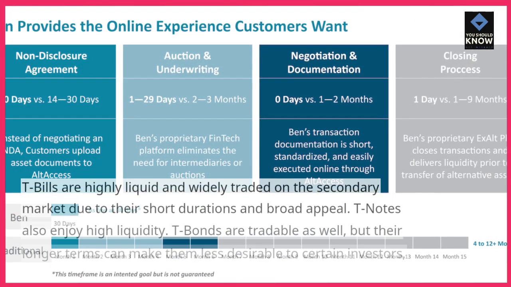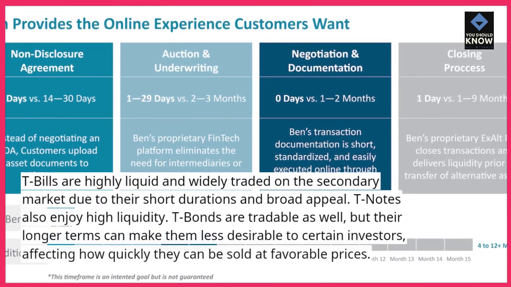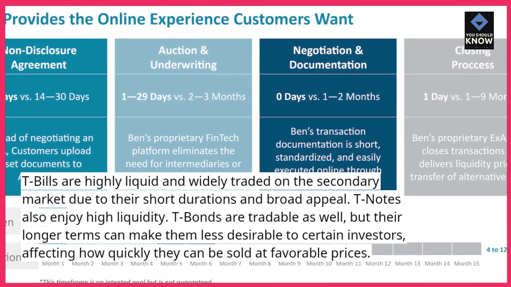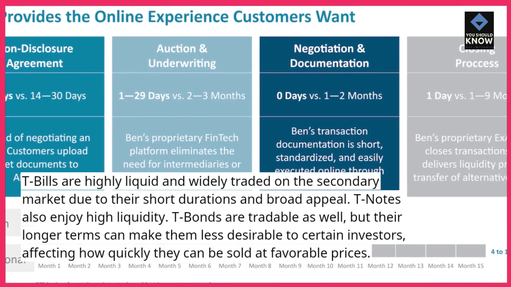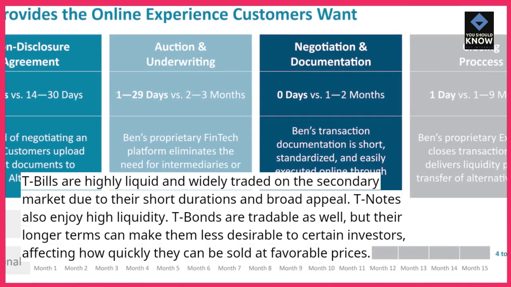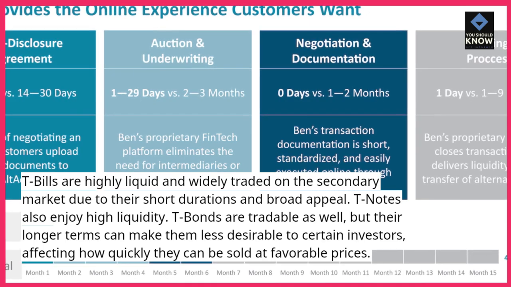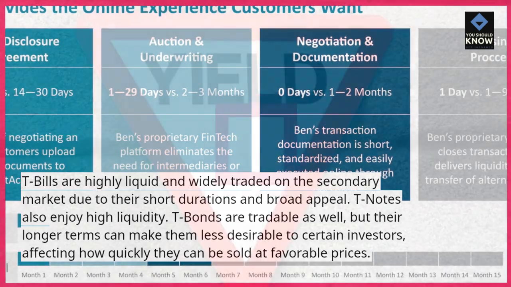8. Secondary market liquidity. T-bills are highly liquid and widely traded on the secondary market due to their short durations and broad appeal. T-notes also enjoy high liquidity. T-bonds are tradable as well, but their longer terms can make them less desirable to certain investors, affecting how quickly they can be sold at favorable prices.